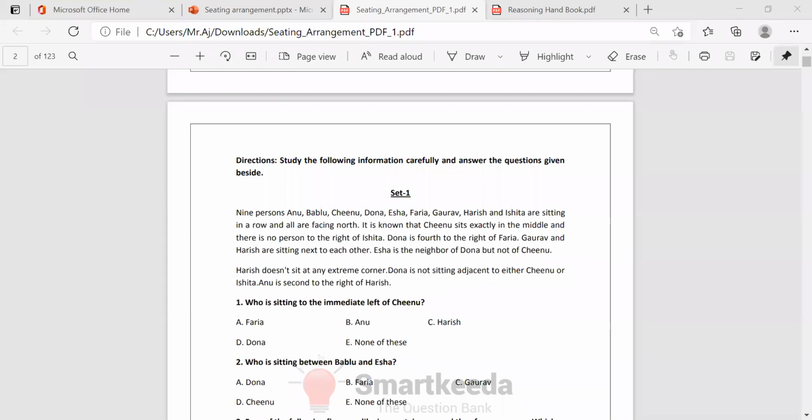Actually, if you understand the question, then it's easy. I'm taking one row. How many members are there? 1, 2, 3, 4, 5, 6, 7, 8, 9. Totally 9 members are there, 4 and 4 and 9. They are facing to the north.